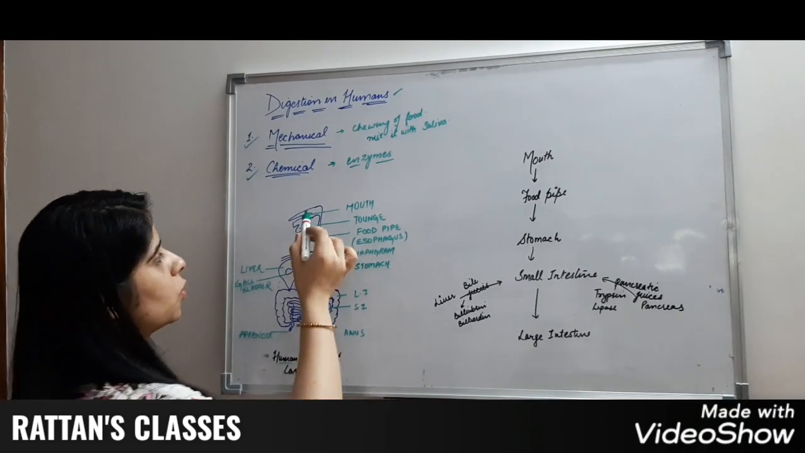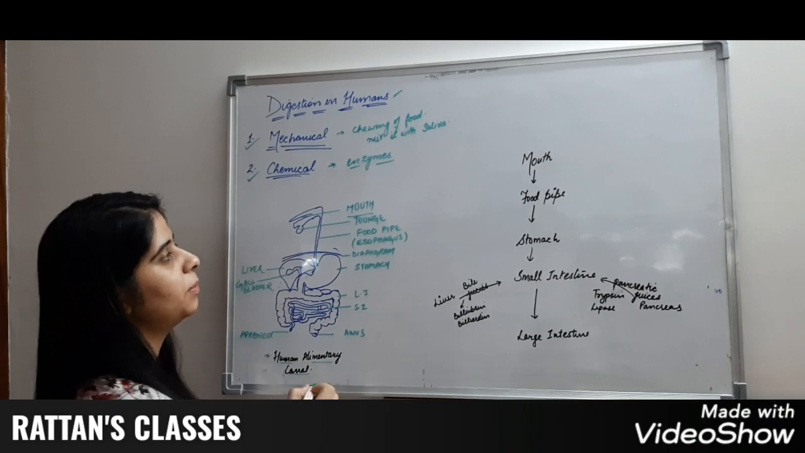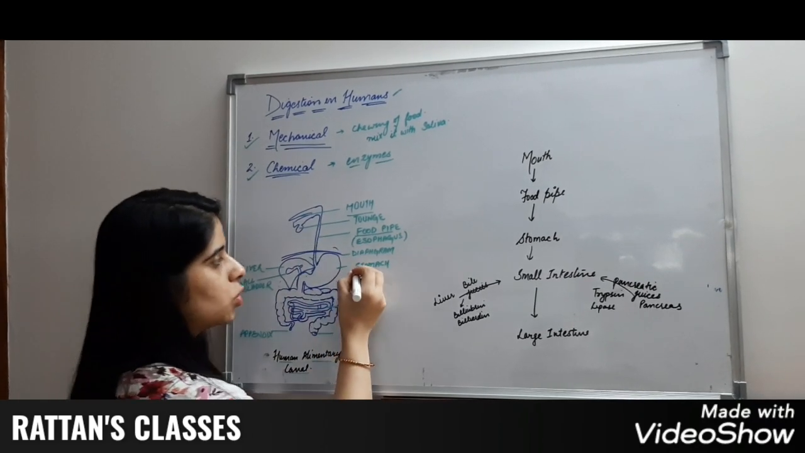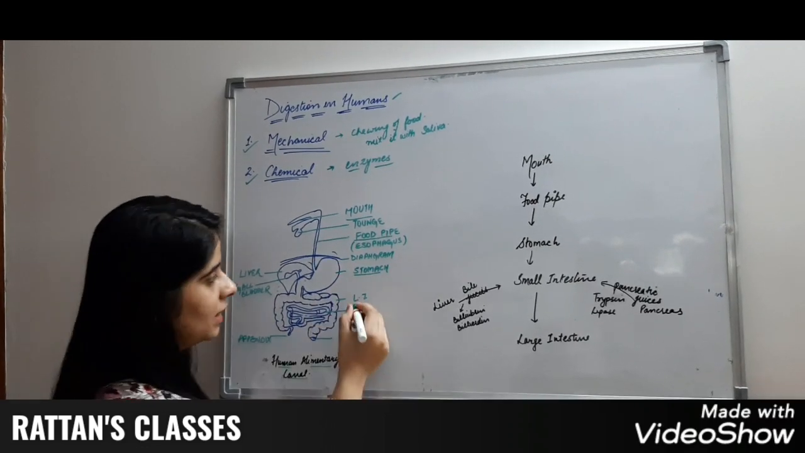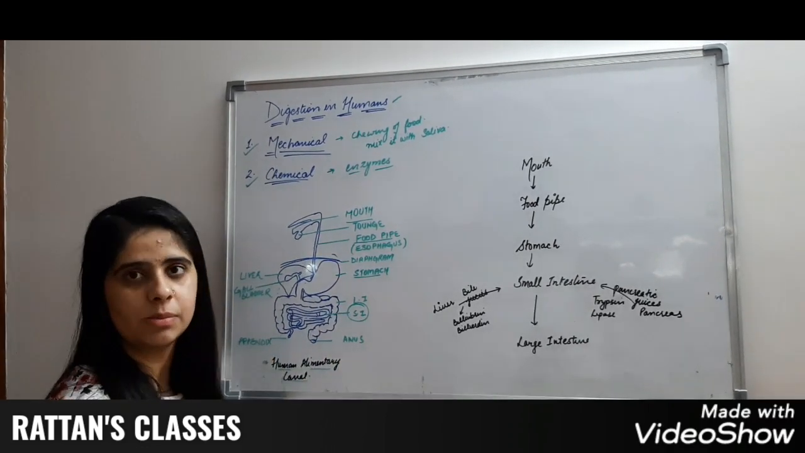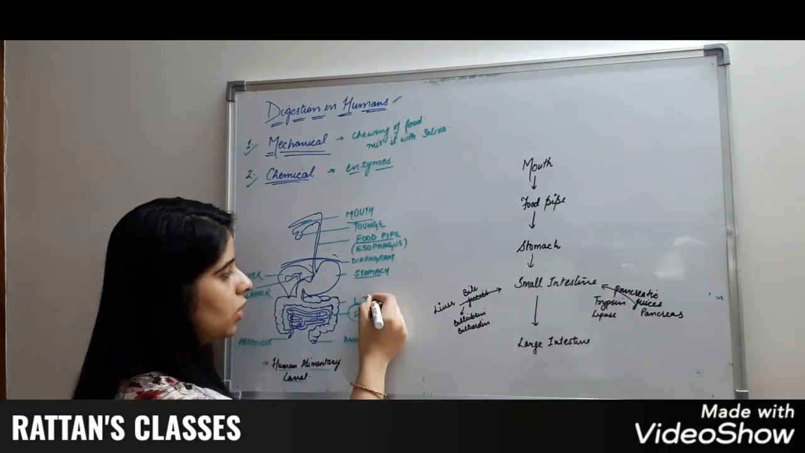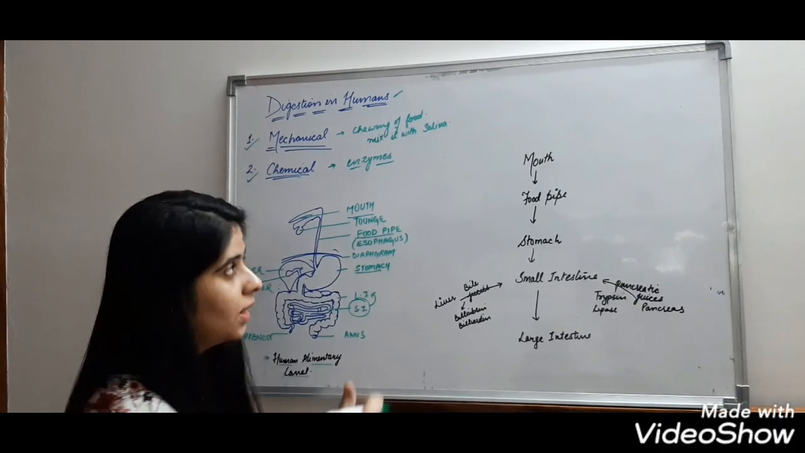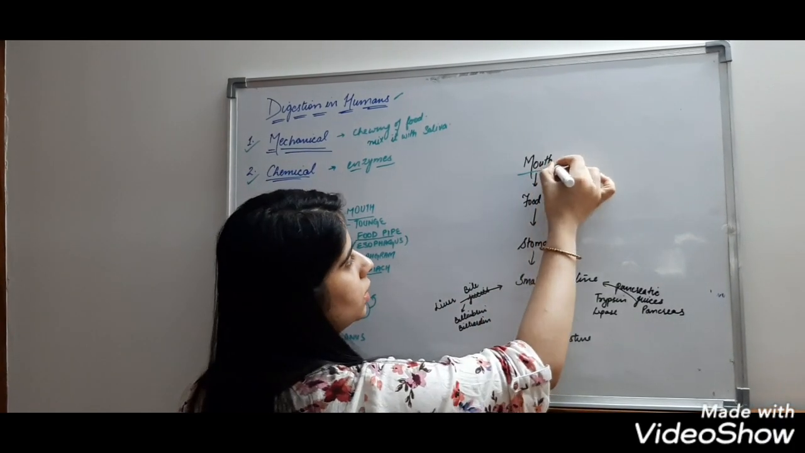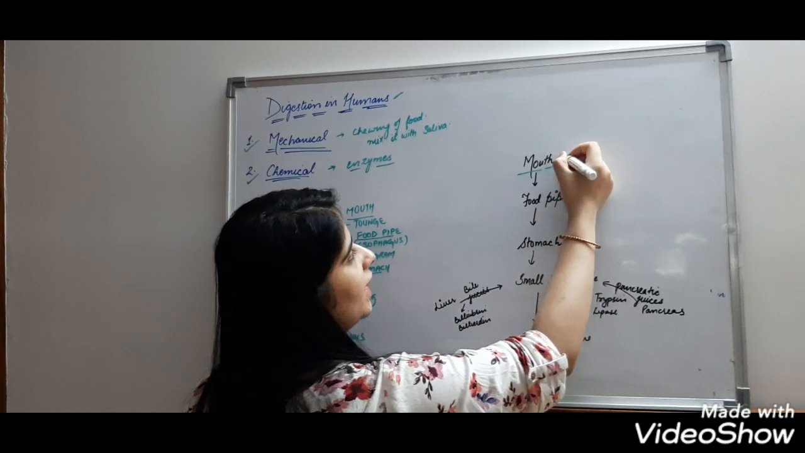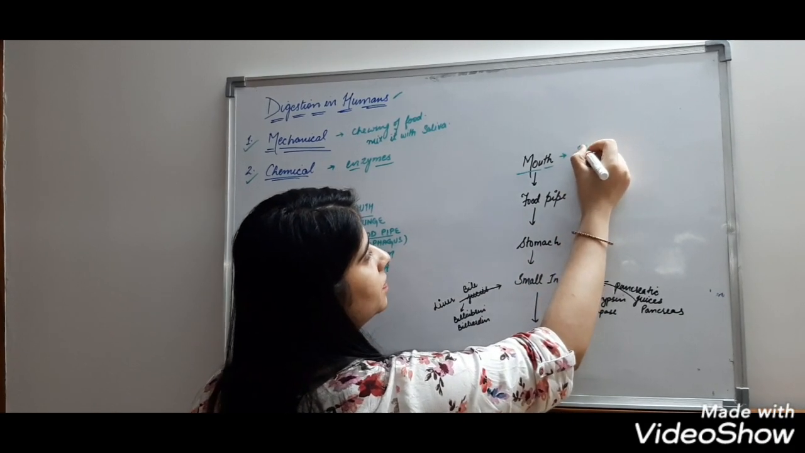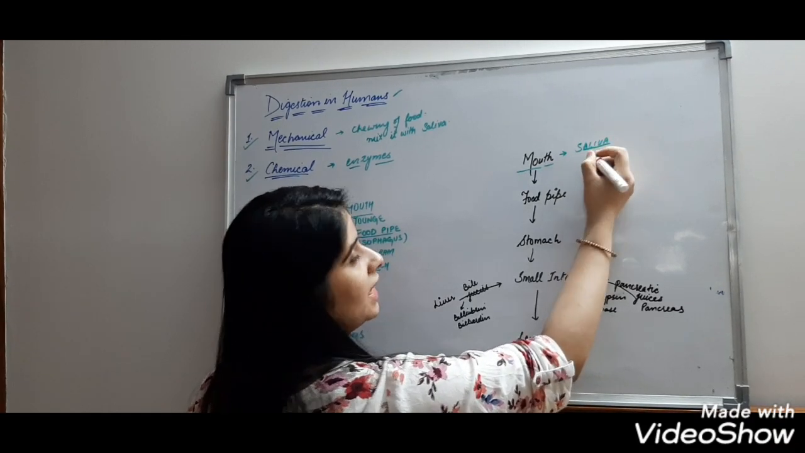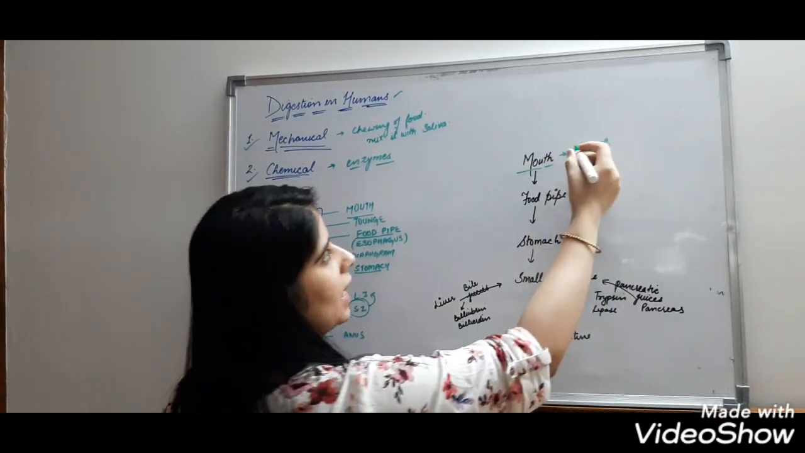First of all, food goes to the mouth, then it mixes with saliva and goes to the food pipe, then it goes to the stomach, then the small intestine where the maximum digestion takes place, then to the large intestine, and then the food is digested. Let's talk about the mouth. In the mouth, we take food and mix it with saliva. Saliva contains an enzyme, salivary amylase.